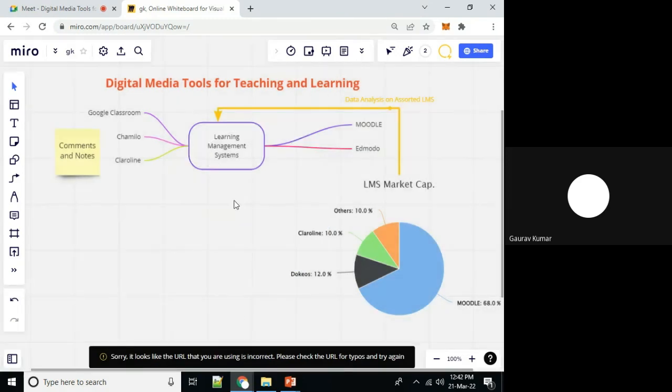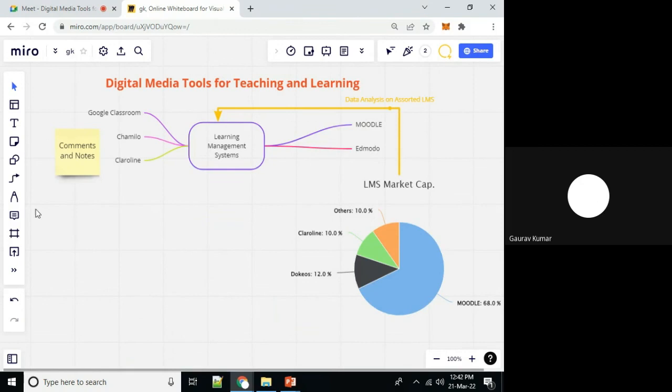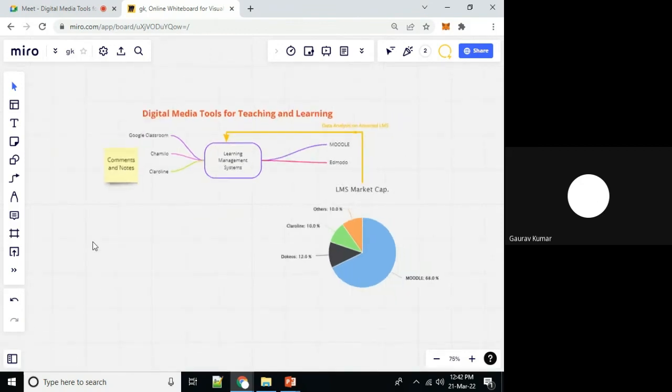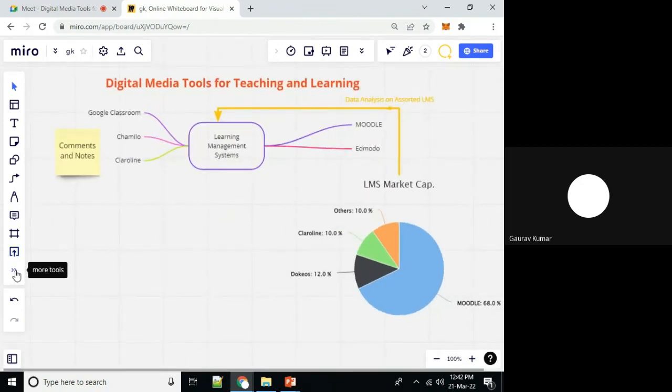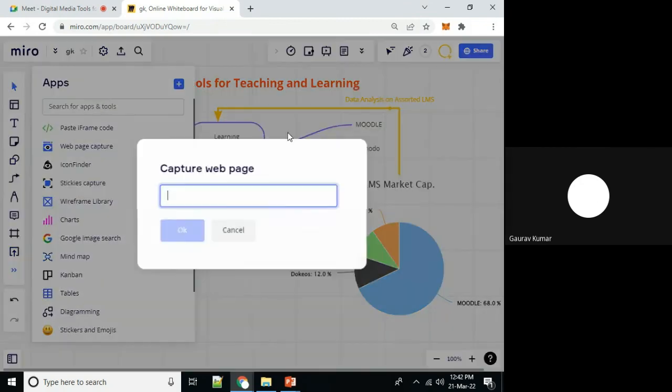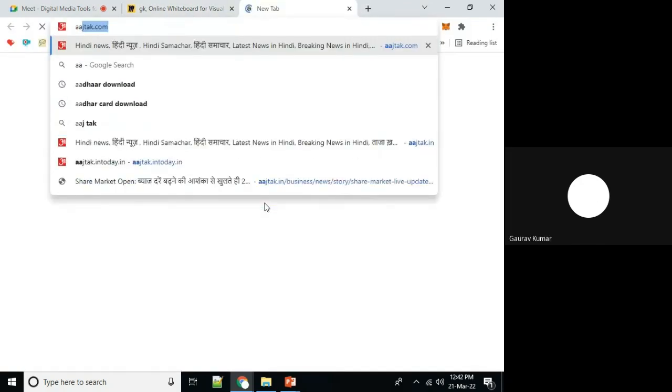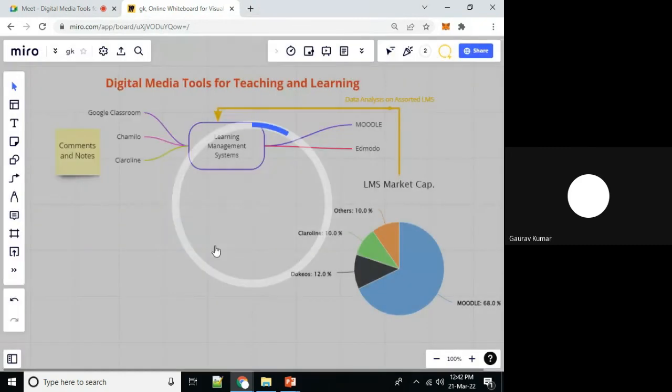And very soon we will see that. Okay, so you can zoom it, or any other website you can specify. Obviously your internet speed and bandwidth should be very good for real-time data capturing.